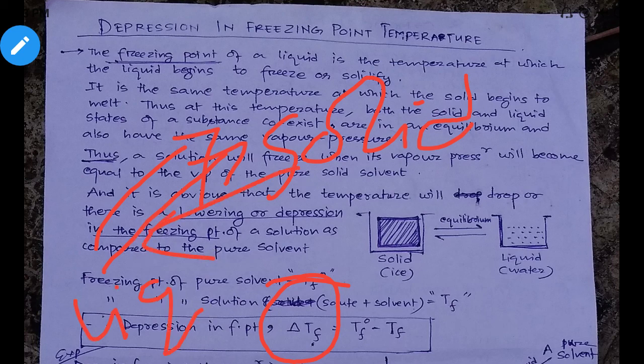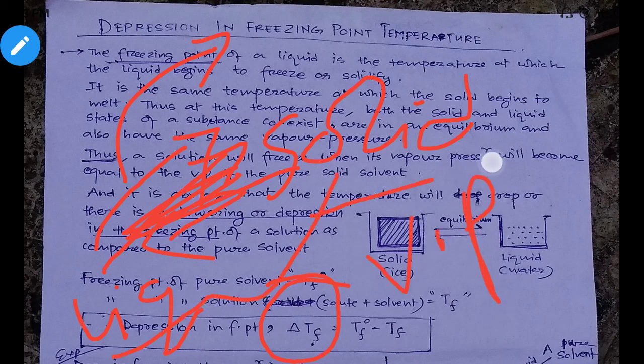So an equilibrium exists between the two, and the temperature at this equilibrium is known as the freezing point temperature. At this equilibrium, the vapor pressure of the liquid and the solid are equal.